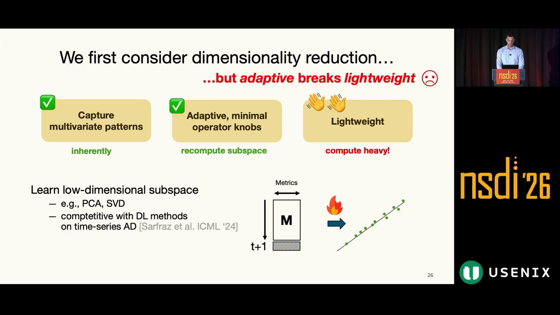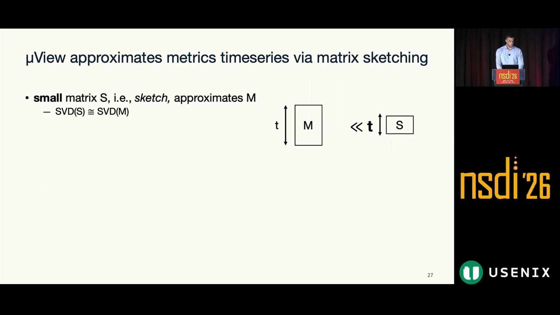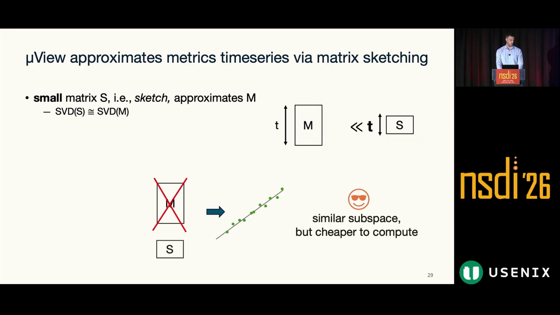recompute the subspace. However, the fact that we need to recompute the subspace when a new metric sample is collected violates our lightweight requirement, because this operation is very complex. So to cope with this, we borrow from matrix sketching, which is an approach proposed in a different community. I will skip the details here in the interest of time, but it's essentially a way by which we can approximate the original matrix by a smaller matrix, which we call a sketch, and obtain the subspace directly from the sketch.